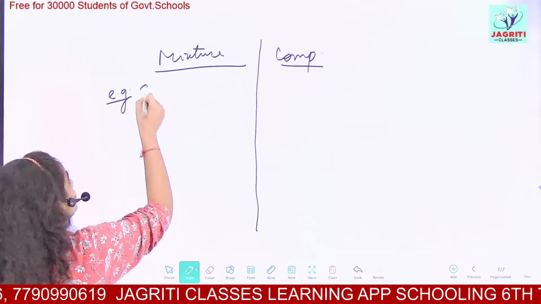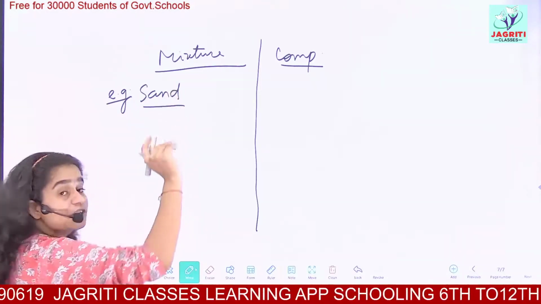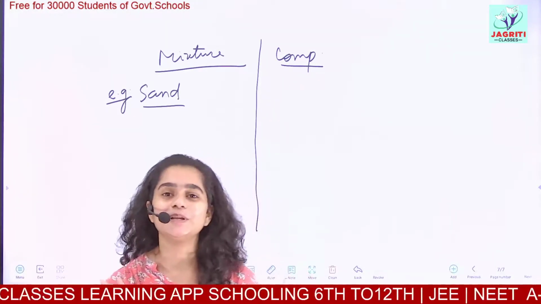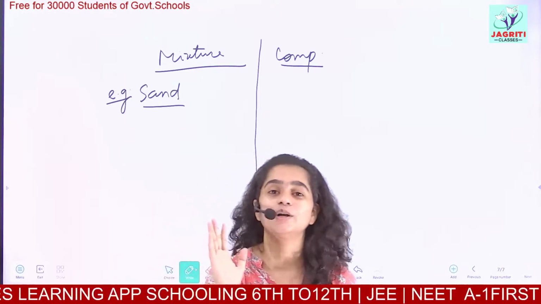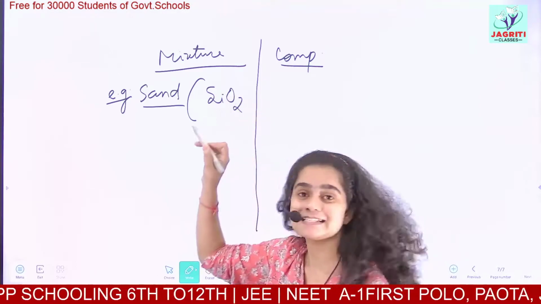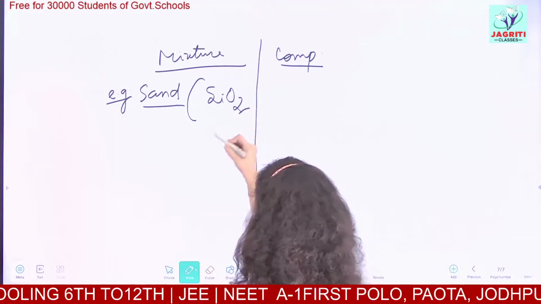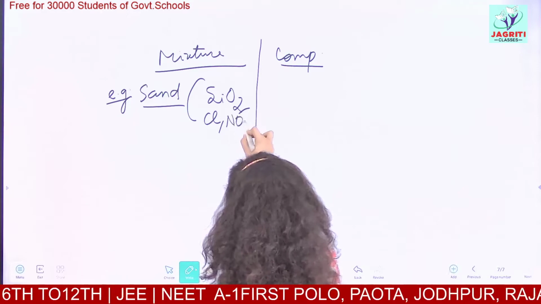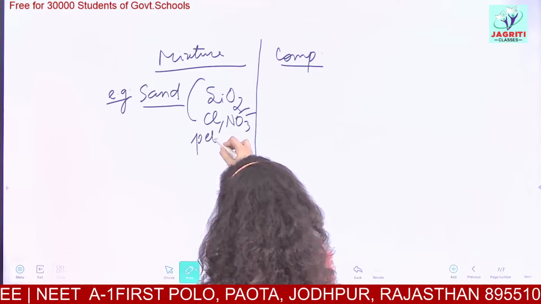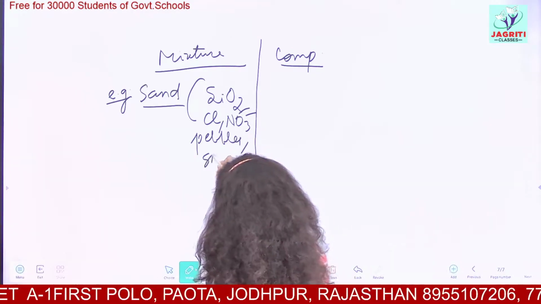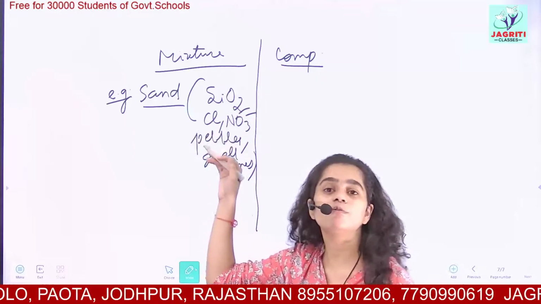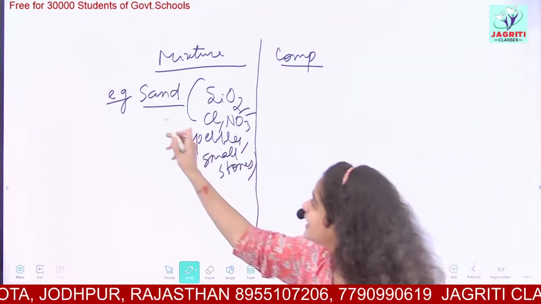Let's suppose sand. Sand is a mixture. We have many substances in the sand, but these substances are not present in any fixed ratio. We do not have a fixed ratio. In sand, the major constituent is SiO2. Okay? The next constituents can be, you can have chlorine or nitrate in your sands. Next, you can have your pebbles, that is small stones. Different sands have different quality or different amount of all these materials. Nothing is fixed in sand.